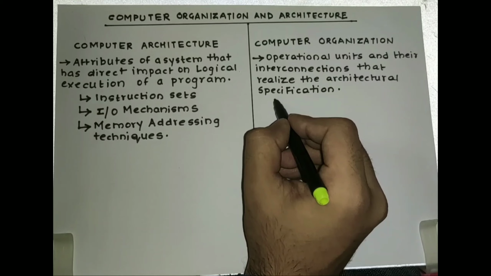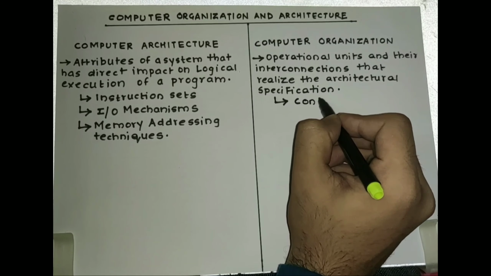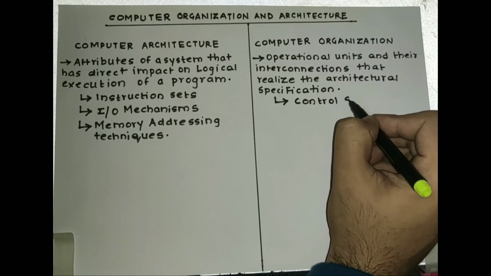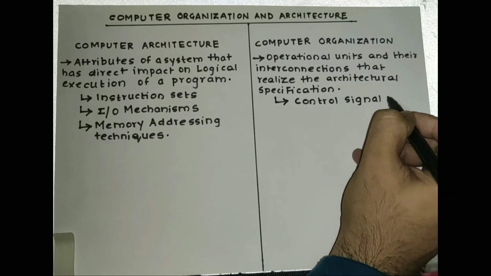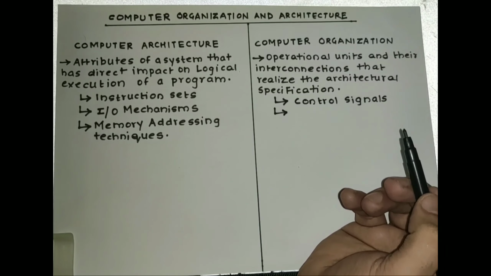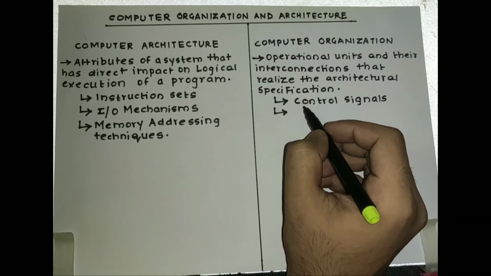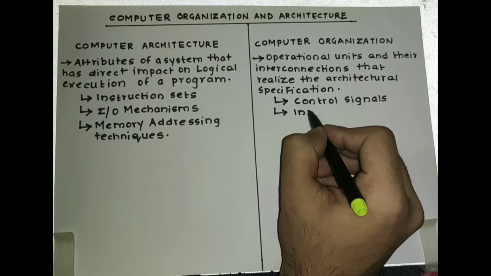For example, the control signals being used. Let us see one by one; we'll take the actual examples as well. The second example would be interfaces between the computer and peripherals.